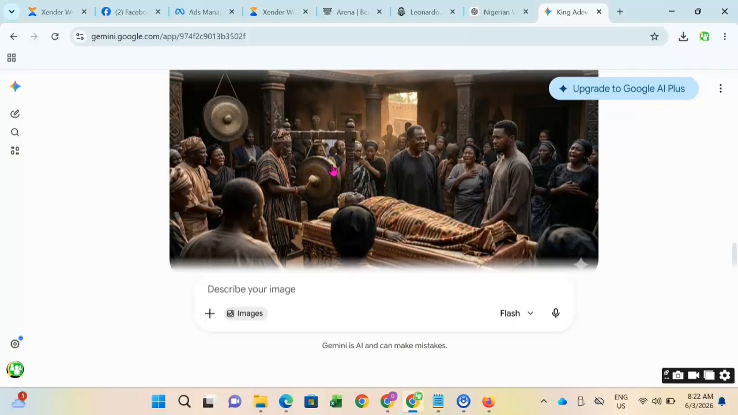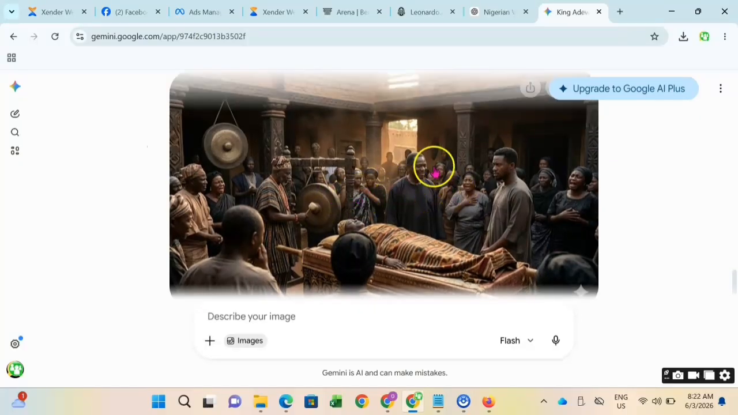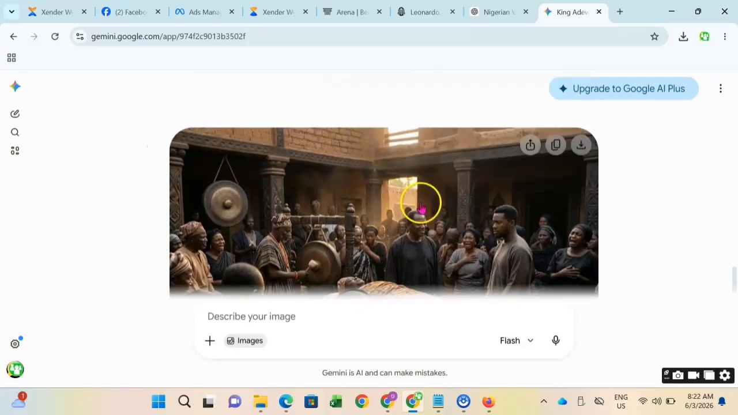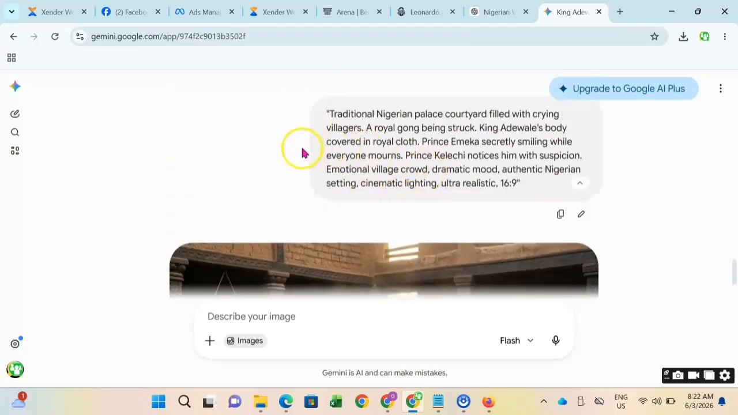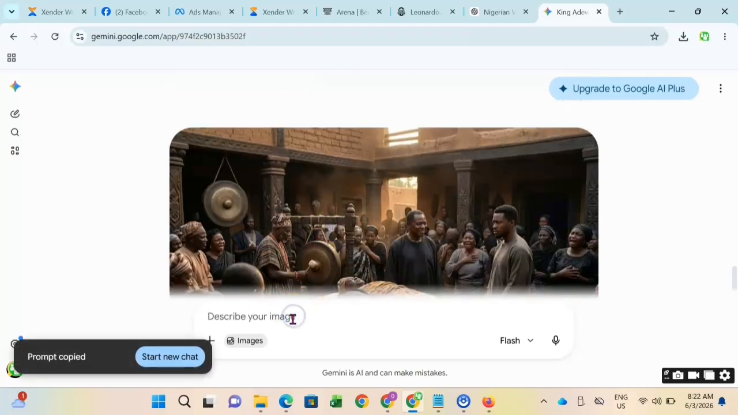Now you can see scene 2, where the king died. You can see the two princes. They are nowhere dressed the way they're supposed to be. This character is not the same character. If you check very well, the character is different from the normal character.